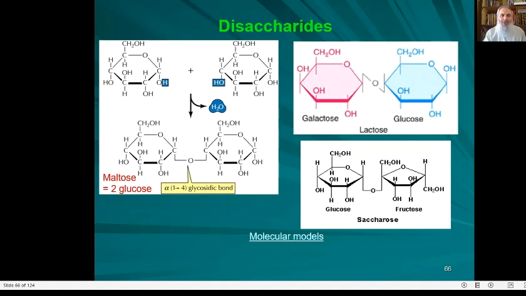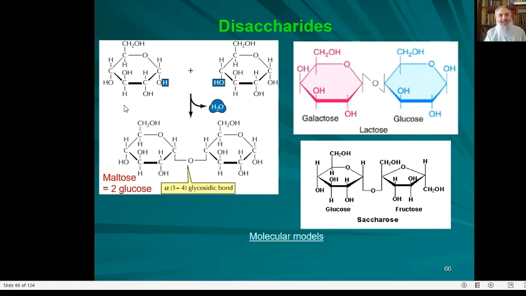Okay, back to disaccharides. So here it is an alpha-D glucose, because of this hydroxyl group that is linked to carbon number 1. When it makes a bond, there is elimination of a water molecule, and the bond that is formed here is named glycosidic bond. It is a covalent bond, of course. We must understand the meaning of alpha-1,4. Without memorizing it, we must only understand what is the meaning of alpha-1,4 glycosidic bond.